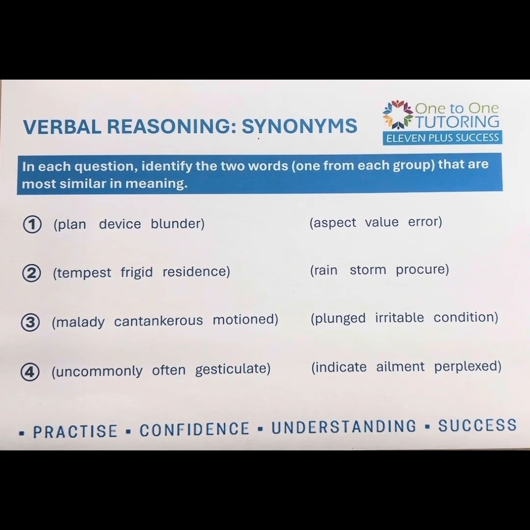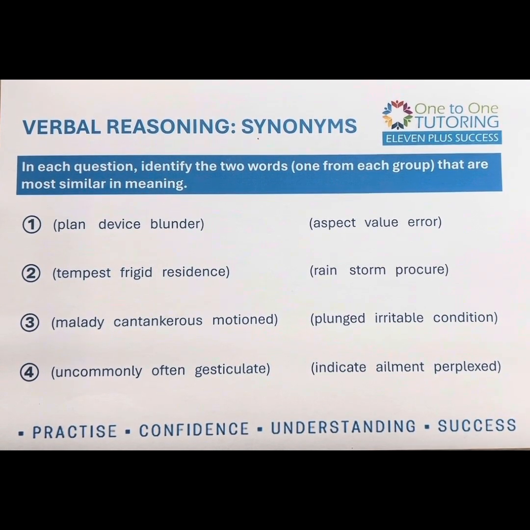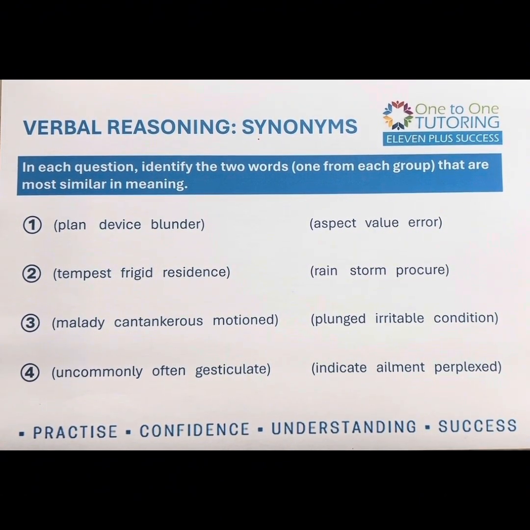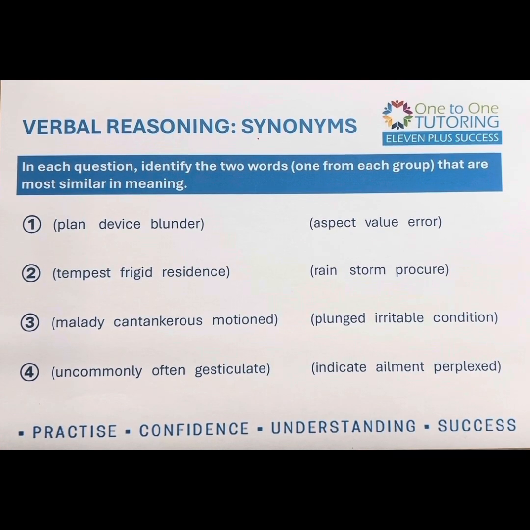Also, so does taking notes of words in sessions. I have suggested, if the children don't have a word book already, that you perhaps purchase a small notebook that you bring to class. Label each page with a letter from the alphabet, so you've got a page of A's, a page of B's, and when we do any vocabulary in class, they can then write down that word and its meaning and a synonym if we talk about one, and they've got a revision tool there that they can use and add to throughout the year. I've got a couple of children that have done this and taken that advice on board, and I think it's really helping them.